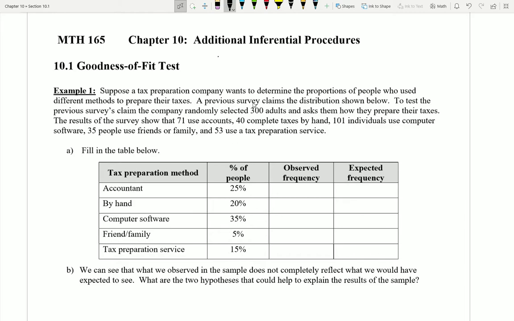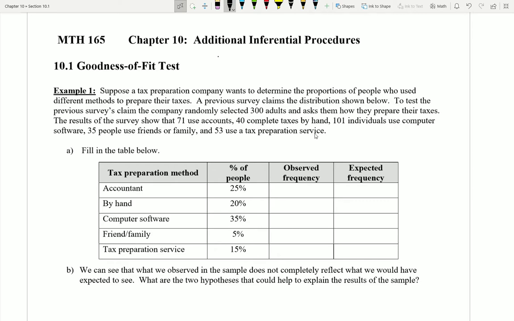Okay, so this is, of course, maybe some old information. Again, this says this is from a previous survey. So we might want to know, are all 5 of these percentages correct, or do any of them need to be adjusted? And so the way that we would begin to test this is, again, to go collect a small sample of individuals. To test the previous survey's claim, the company randomly selects 300 adults and asks them how they prepare their taxes. The results of the survey show 71 use accountants, 40 complete taxes by hand, 101 individuals use computer software, 35 people use friends or family, and 53 use a tax preparation service.